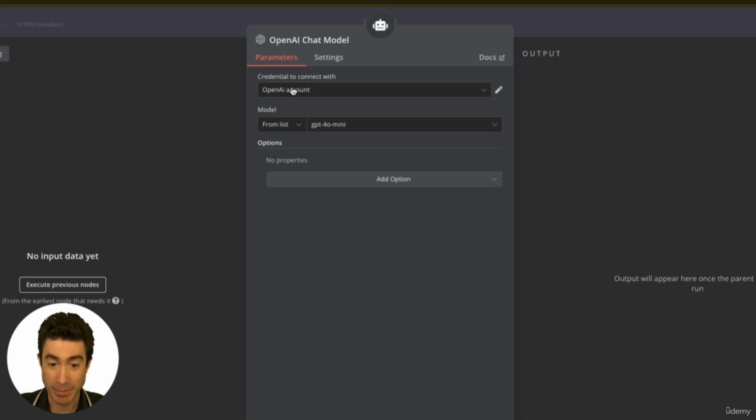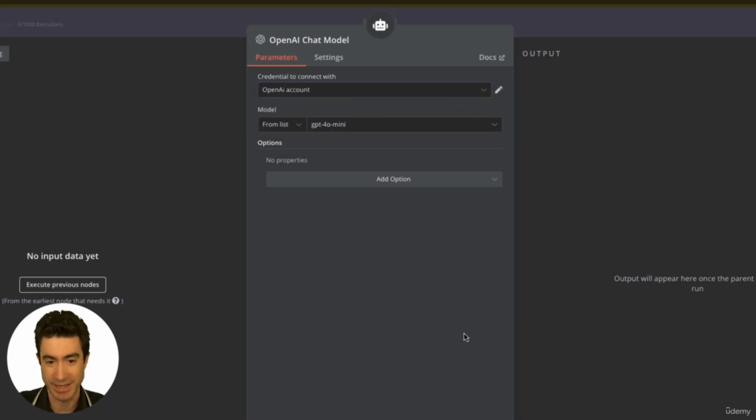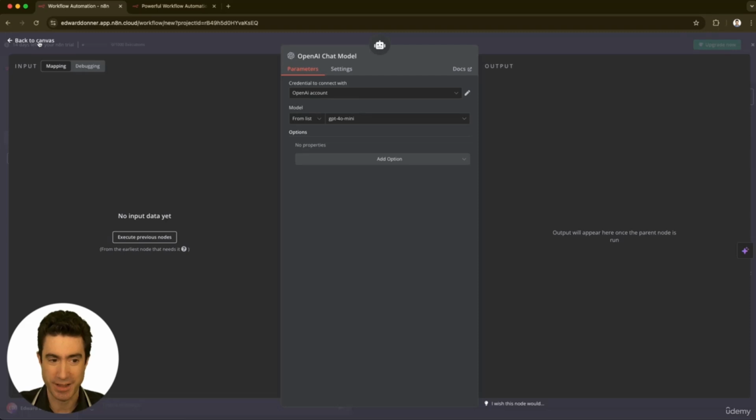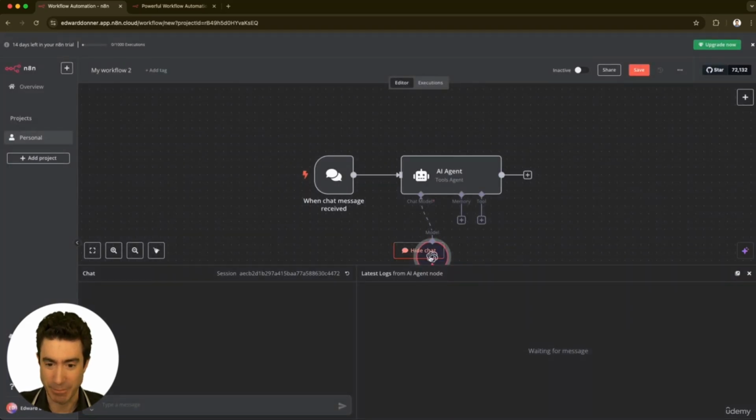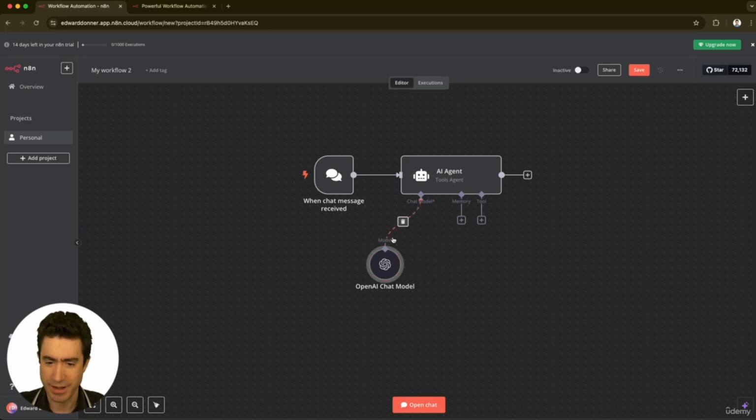But I've set up my OpenAI account, and you can do this yourself. All you do is you come down here and you press Create New Credential and you type in your API key. But I've done that already, so my OpenAI account is linked. It's as simple as that. And here it is: OpenAI chat is connected to my chat model. So far, so good. Let's keep moving.